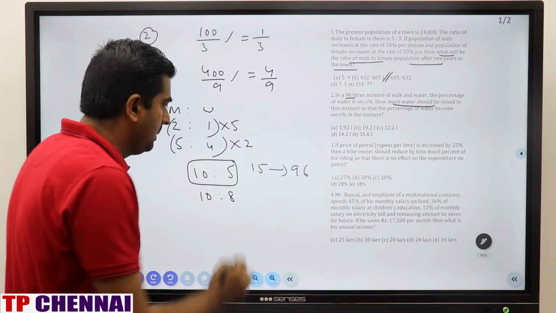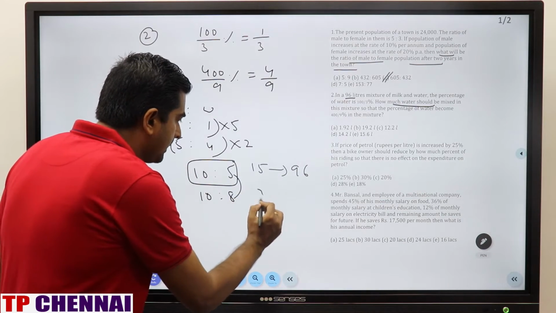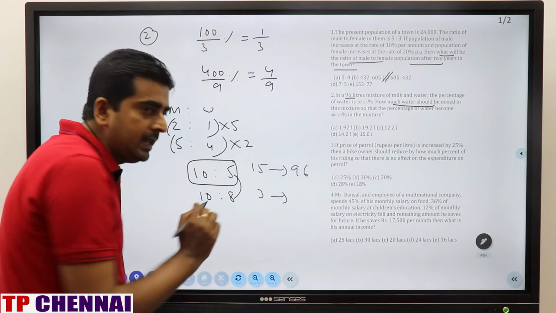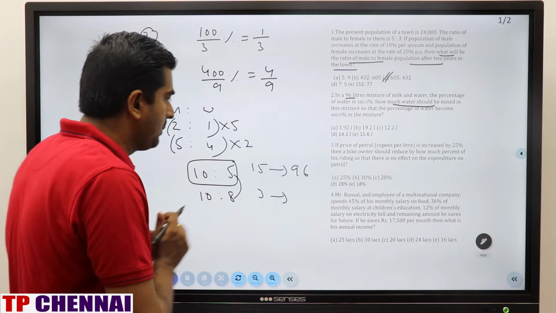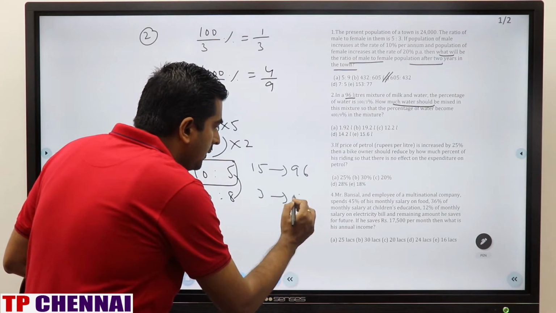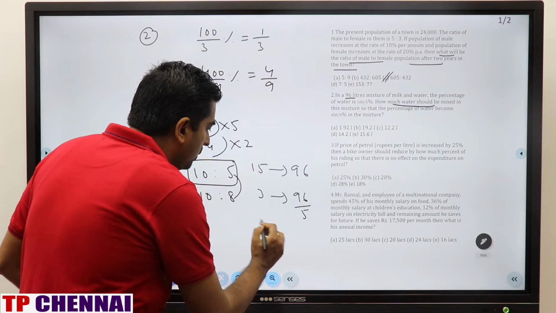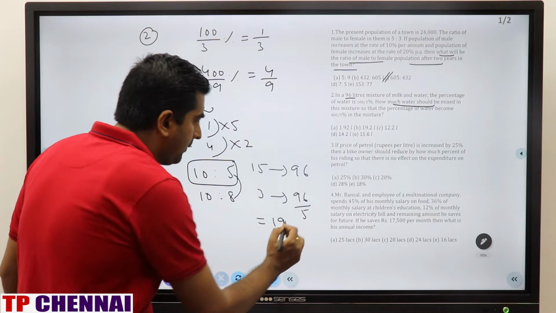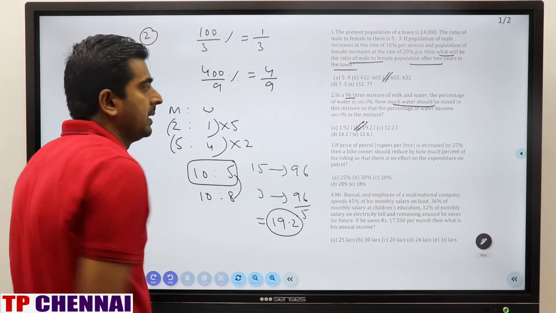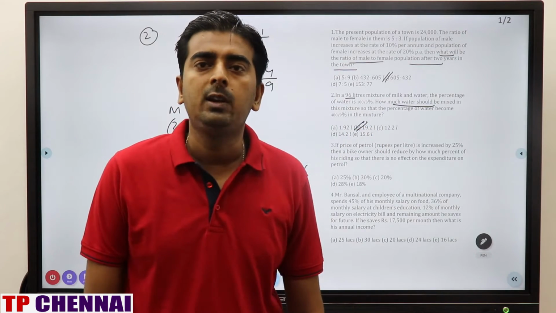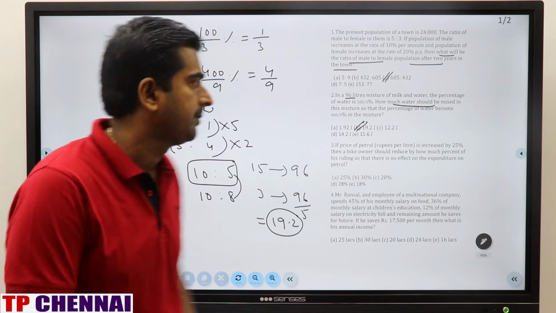Now they are asking how much water should be mixed. How much water have we added here? 3 parts, which is 1 by 5 of 15. So for 96 also we have to take 1 by 5. 5 19s are 95, and the remainder gives 19.2. My answer is 19.2 liters. Clear?